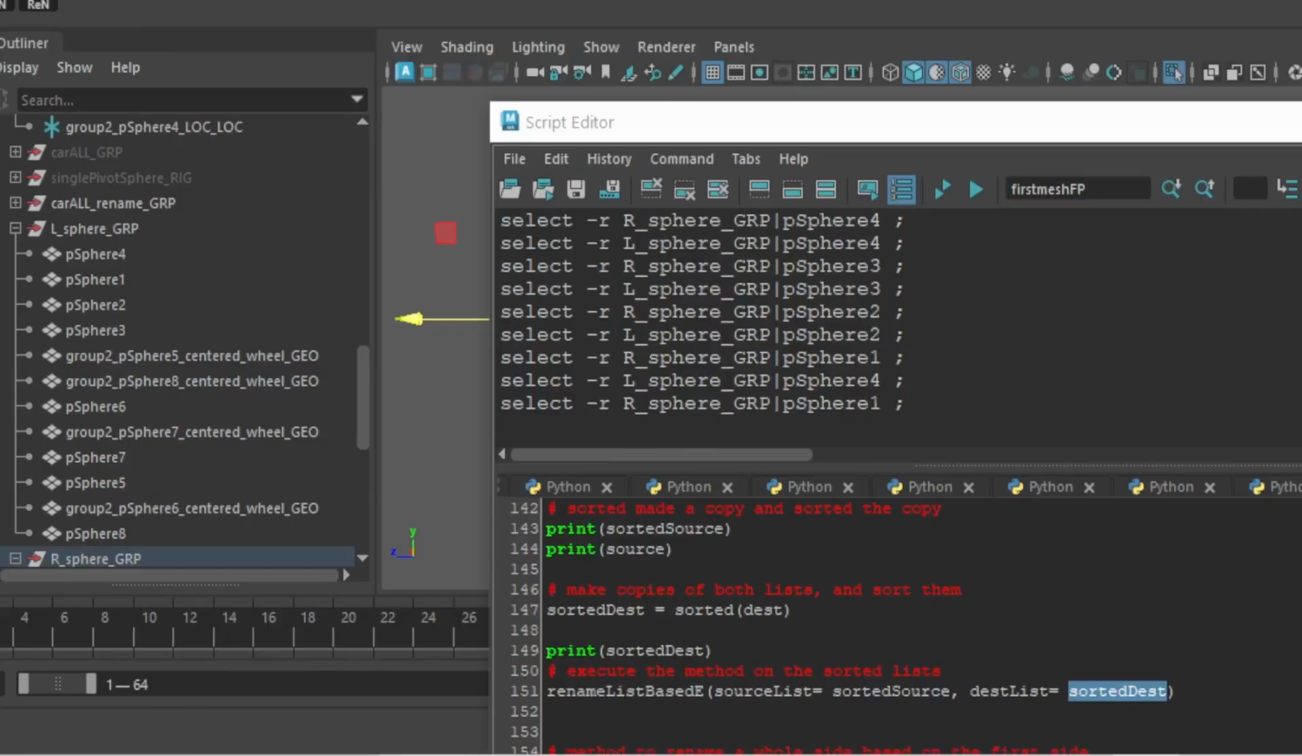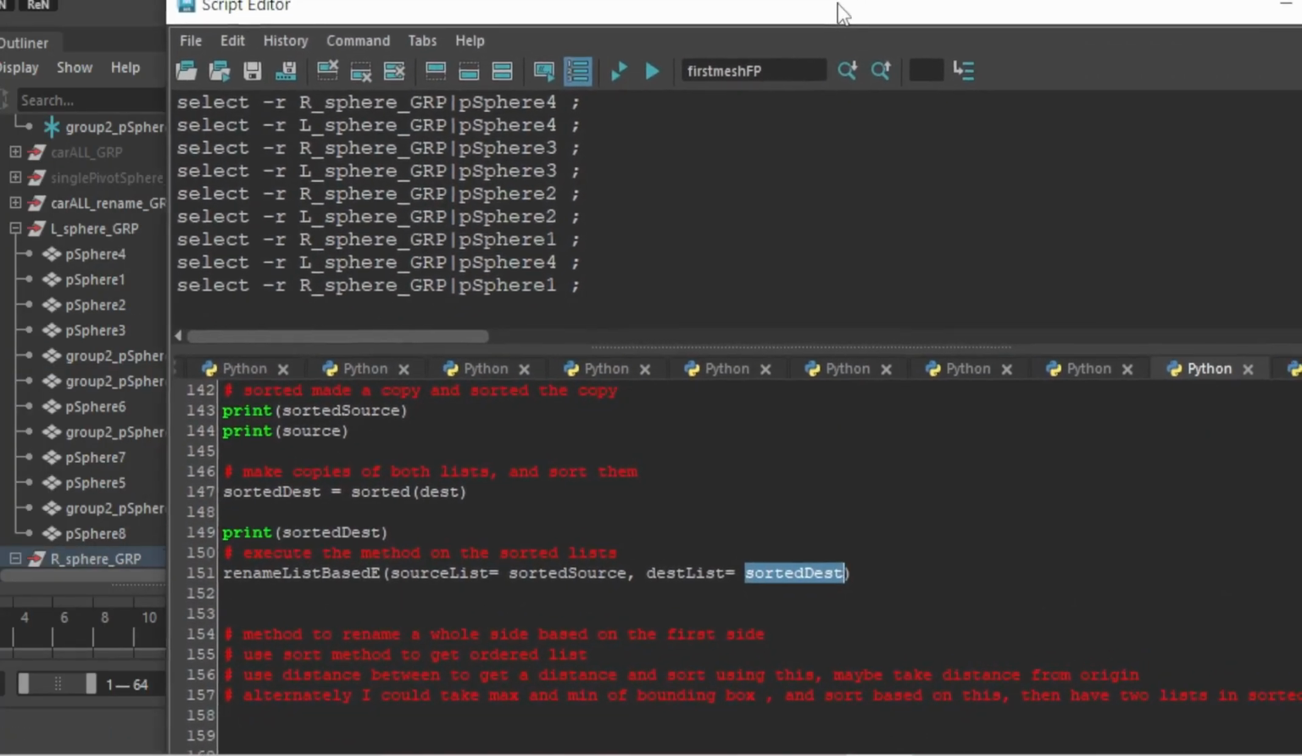So in this video you learned about sorted and the sort approaches. So there's two, sorted and sort. You learned about aliasing and making copies of lists, and you learned how to organize things to get two congruent lists.